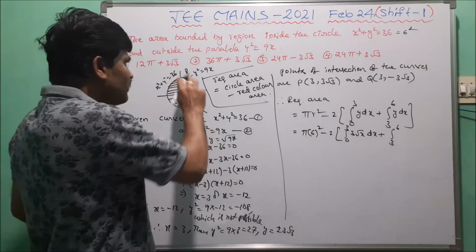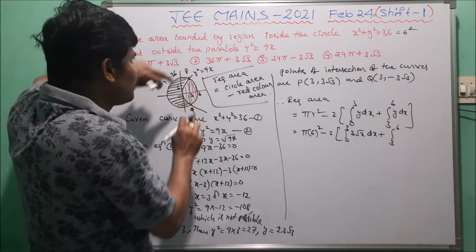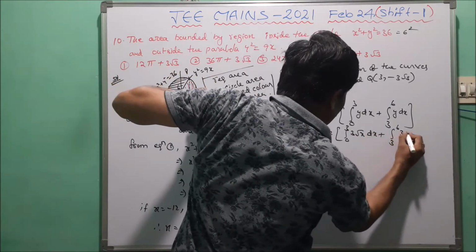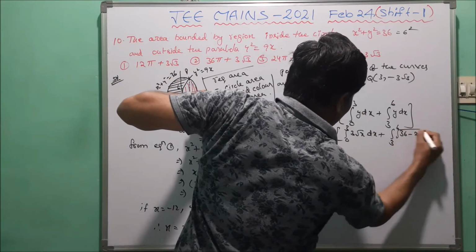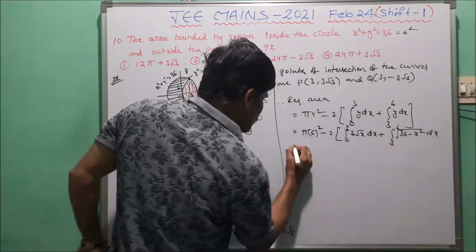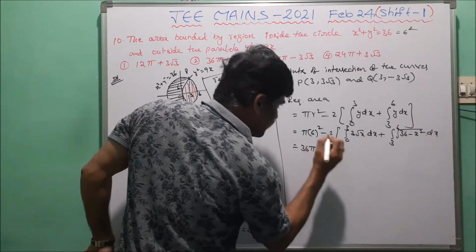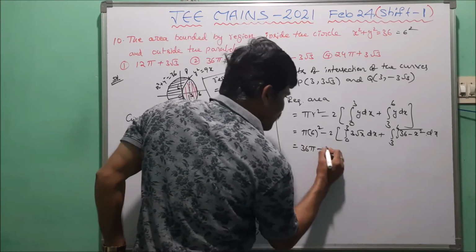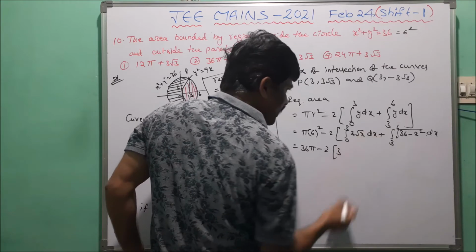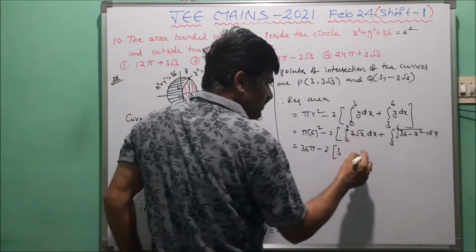For the circle, we take the curve y square equal to 36 minus x square, so square root of 36 minus x square dx.